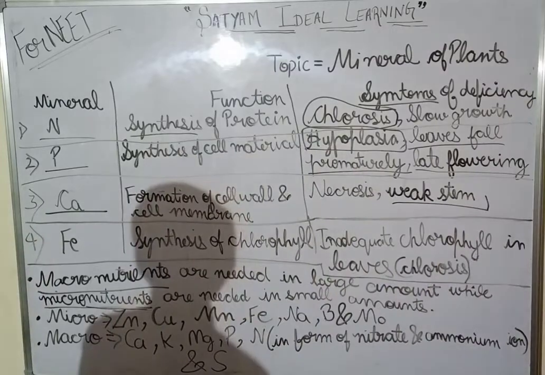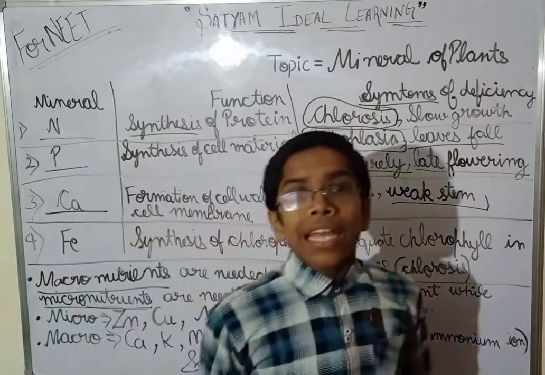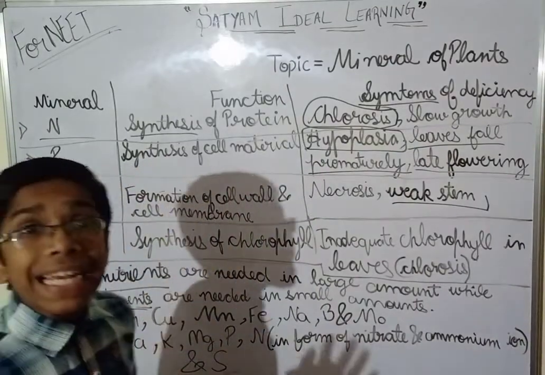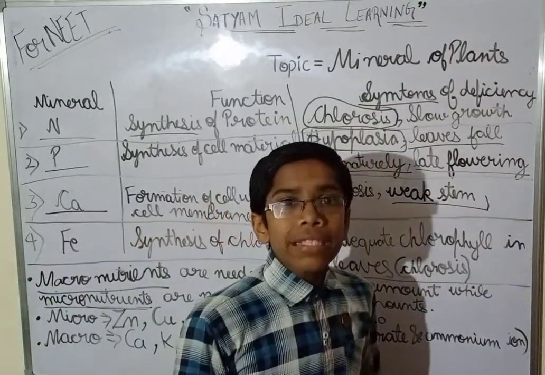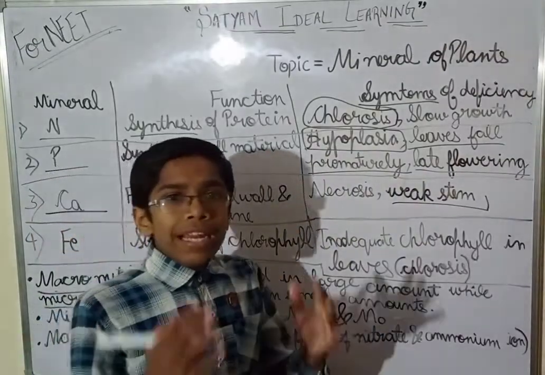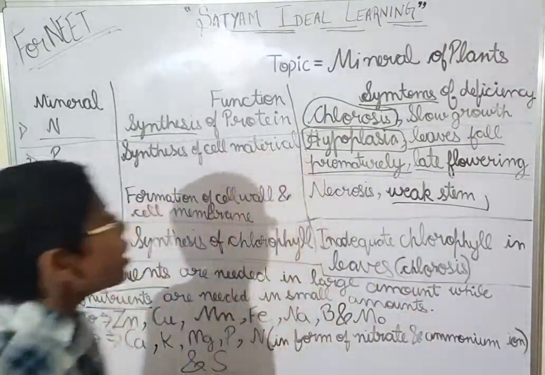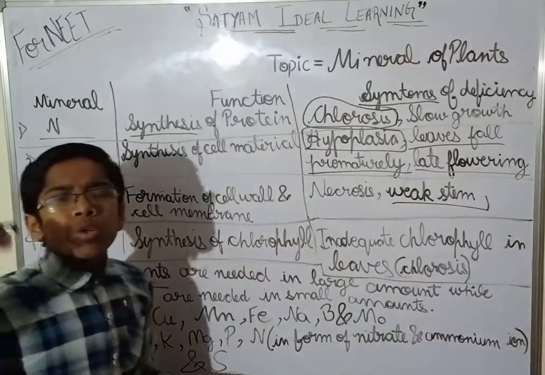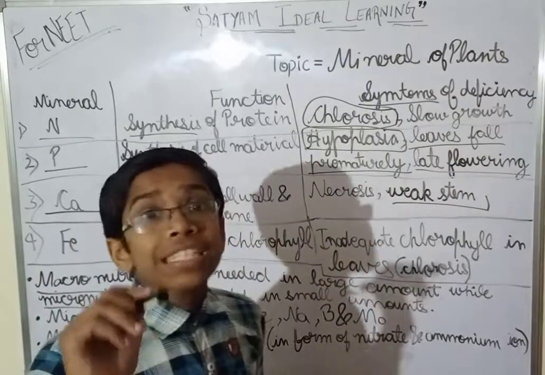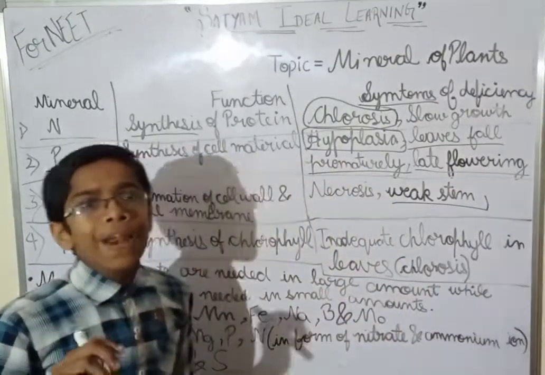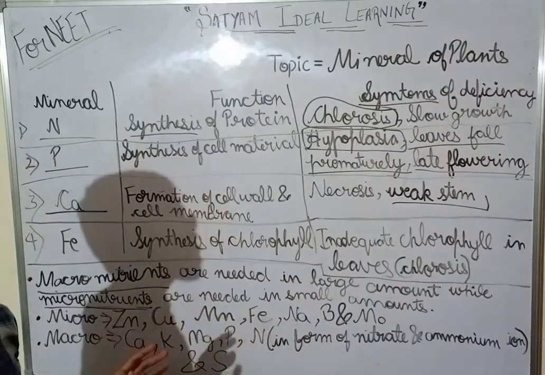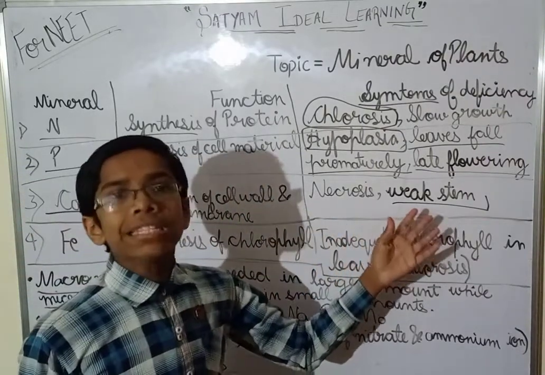You know that if a person has a deficiency of calcium, then rickets occurs, and rickets means very weak legs, and the legs will be twisted. So you can imagine that the plant has legs, its stem. The stem of the plant is its leg, and it is very weak. So you can imagine this and remember this weak stem.